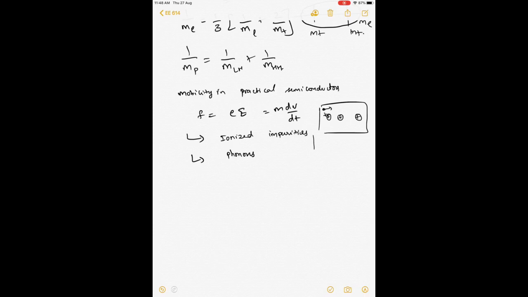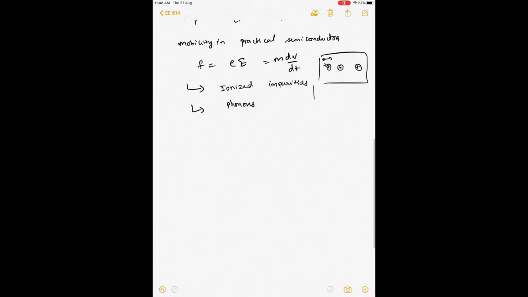There are other things which scatter. For instance, you have scattering from grain boundaries, you have scattering from the interfaces, and so on and so forth. But for now we will deal only with these two scatterings. Okay, so let us do ionized impurity scattering.